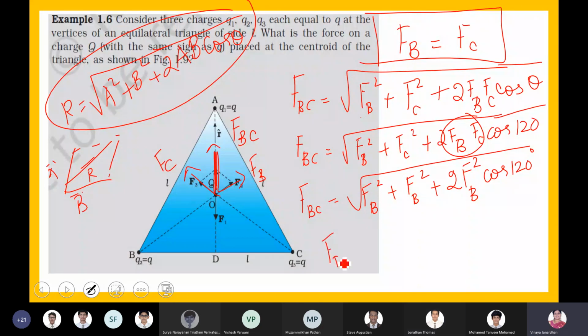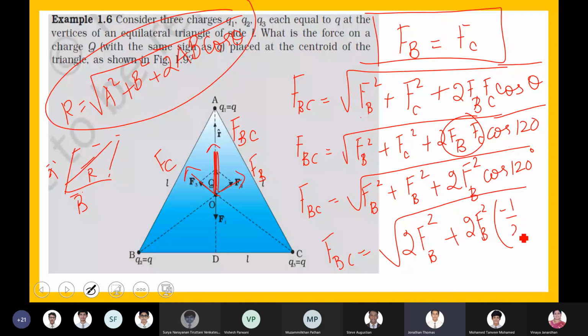So FBC, what happened? Any proof we should give for that 120? What happened? I can't hear. Ma'am, for theta being 120 degrees, should we write any proof or anything? For saying that theta is 120 degrees, should we prove anything? No, nothing. You need to identify. That's it. Okay, ma'am. So cos 120 is minus half.